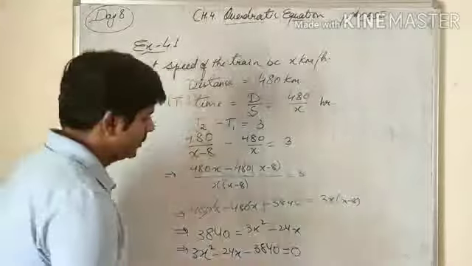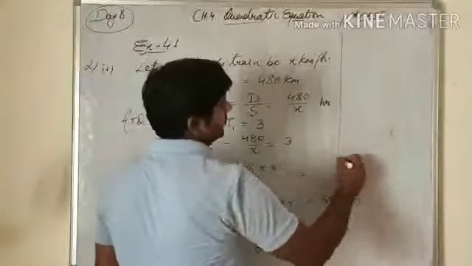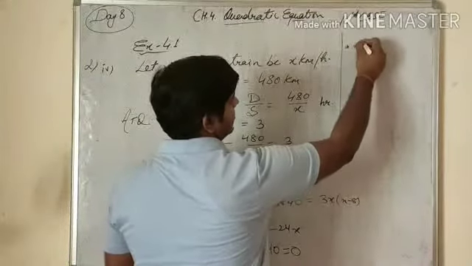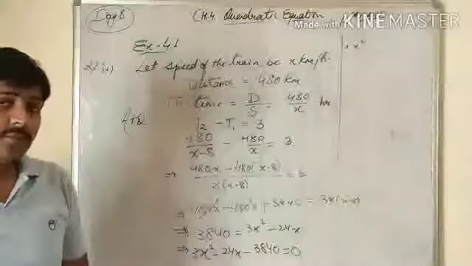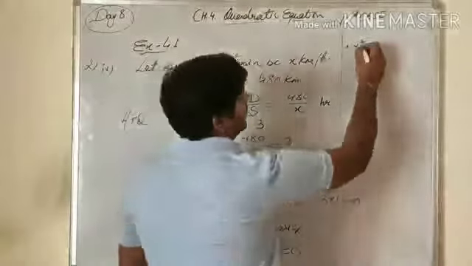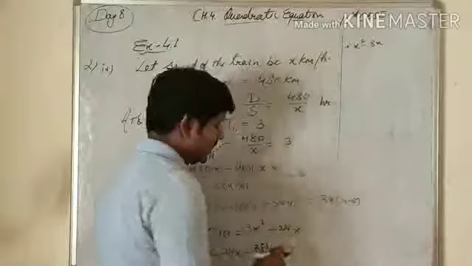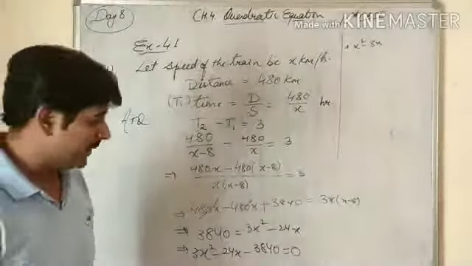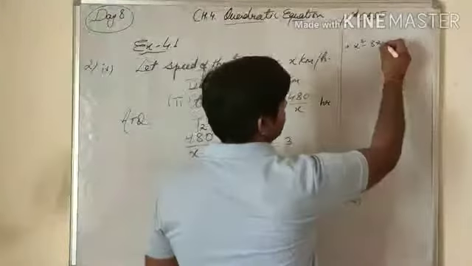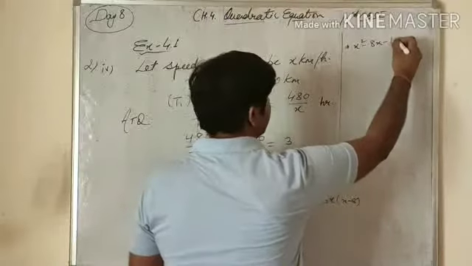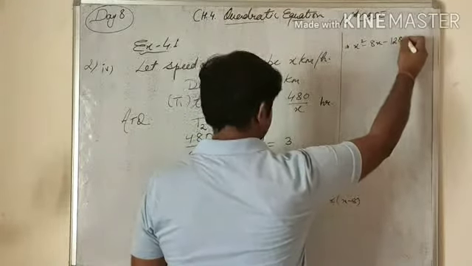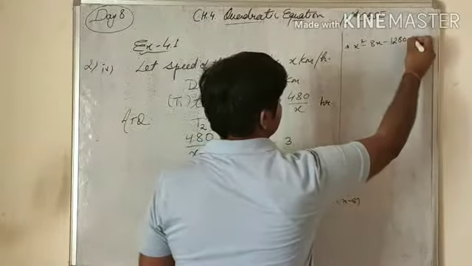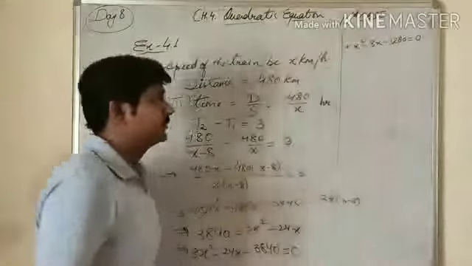We divide the whole equation by 3, so we get x square minus 8x minus 1280, since 3 1s are 3, 3 2s are 6 and 3 8s are 24. So finally we got this equation.